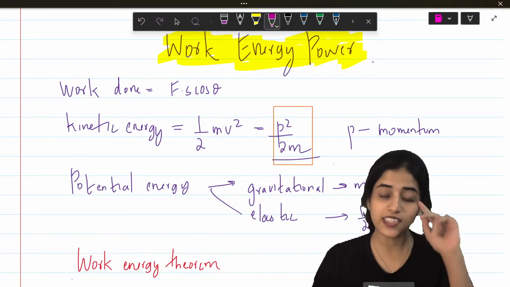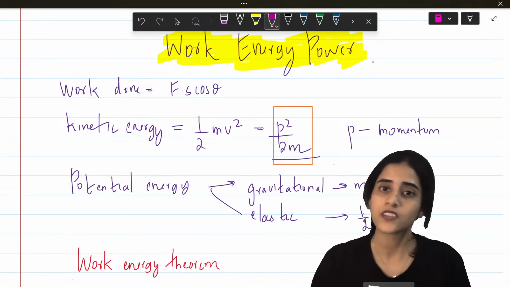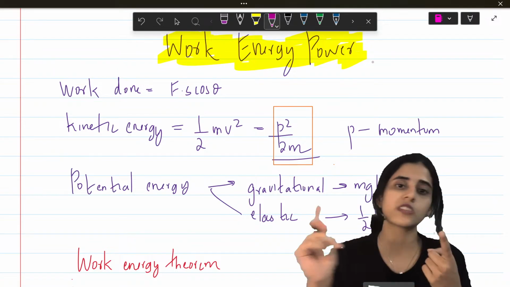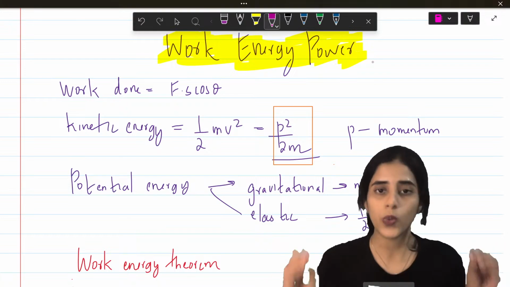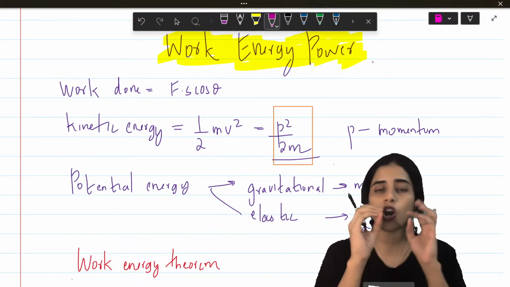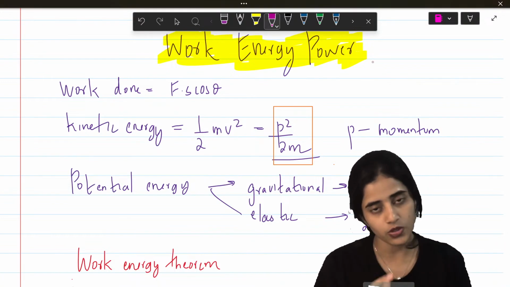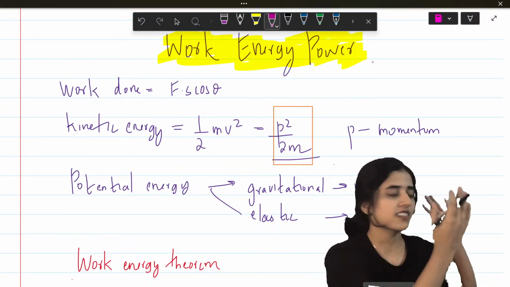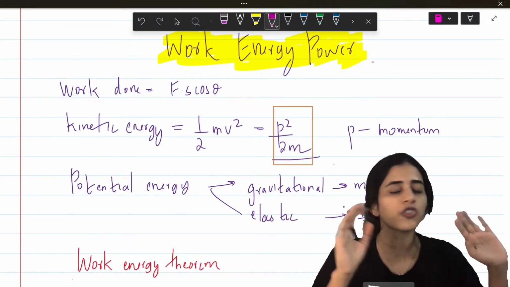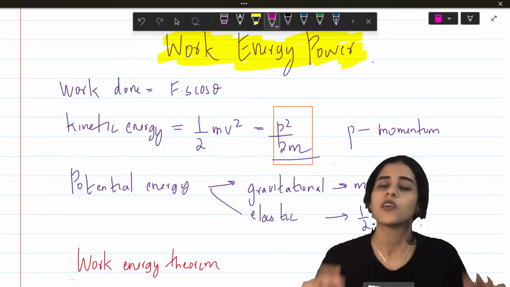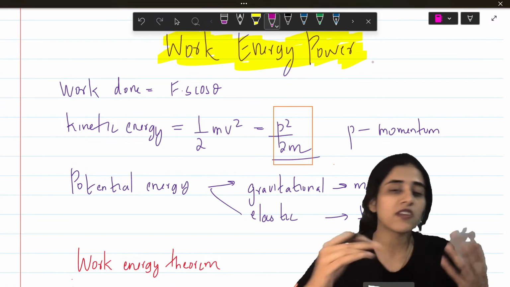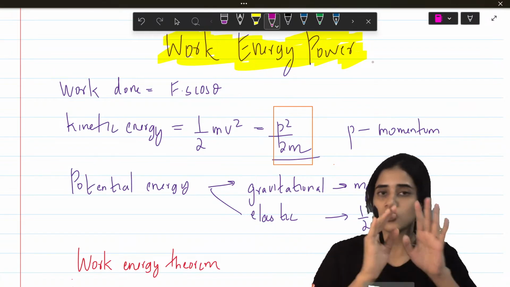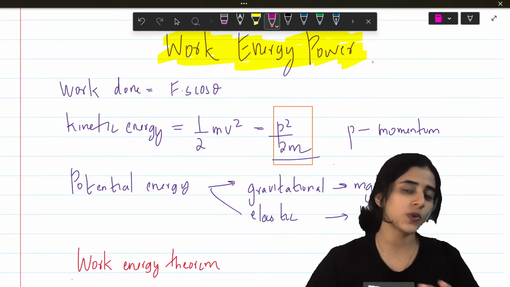Okay. Next is work energy power. So work energy power, first formula, the most important formula, work done. What is work done? You only say work is done when you apply a force and the object moves by a distance. Okay. So if I keep pushing the wall, I'm not going to do any work because the wall is not moving. Work is done only if I push the wall and the wall moves. Okay, maybe if I'm Hulk or something, I can do that. So when I push the wall and the wall moves, that's when work is done.